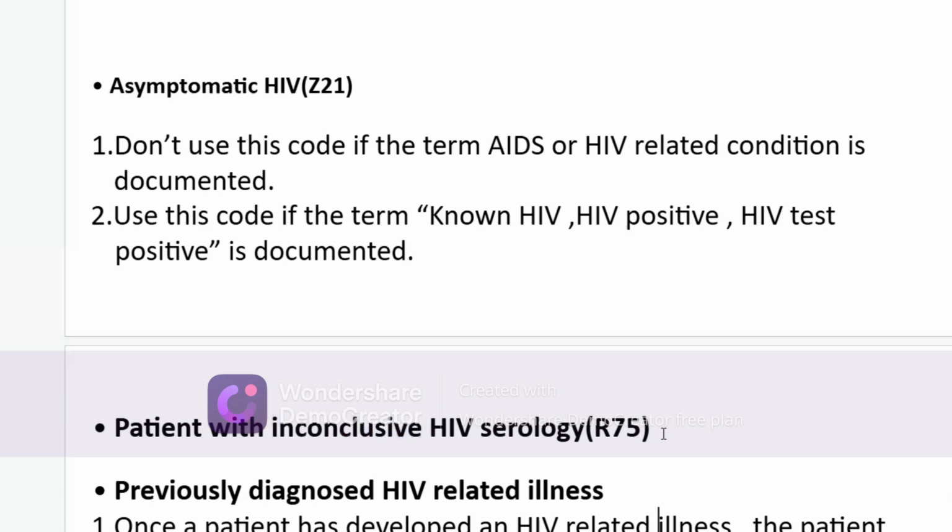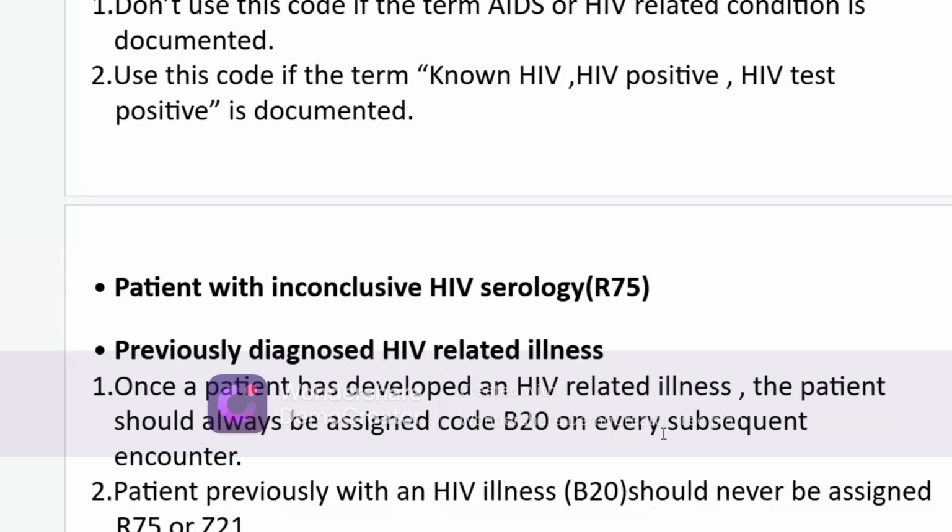Okay. Previous diagnosis, HIV related diagnosis or illness. The guideline says once a patient has developed an HIV related illness, the patient should always be assigned the B20 code on every subsequent encounter. It means that once HIV is diagnosed, that will be forever.